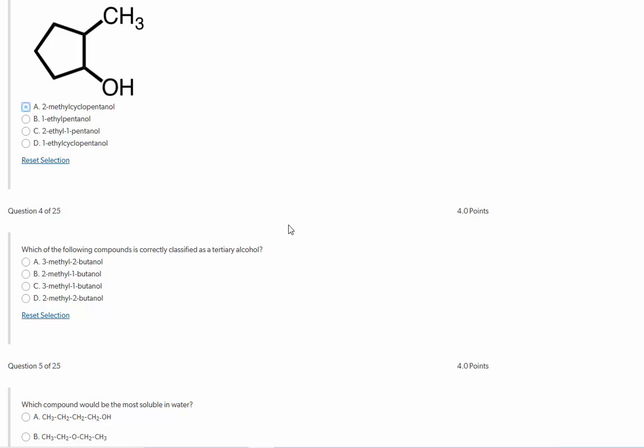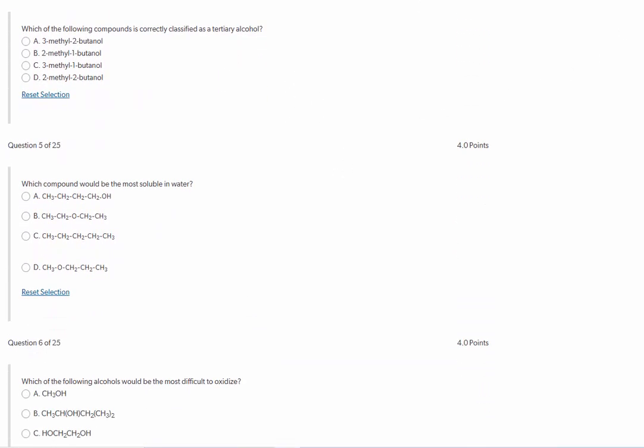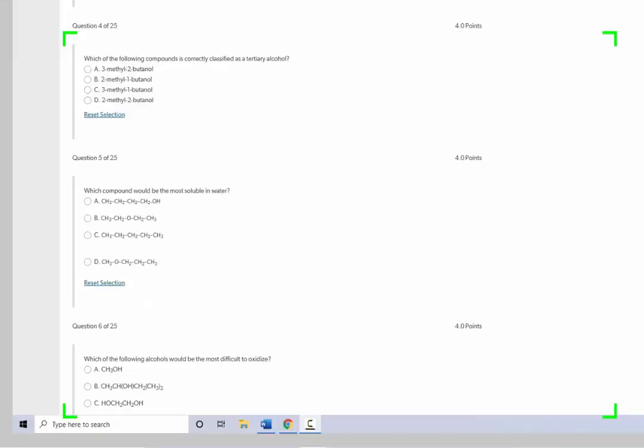Number 4, which of the following compounds is classified correctly as a tertiary alcohol? Well, let's snip that again, and let's draw these real quick. So what we have is 3-methylbutanol. In fact, all of these are butanols. So if we go like this, A, B, C, and D. A is 3-methyl-2-butanol. Here's 2, here's 3. B is 2-methyl-1-butanol. C is 3-methyl, so we have 1, 2, 3-methyl-1-butanol. And D is 2-methyl-2-butanol, like this.